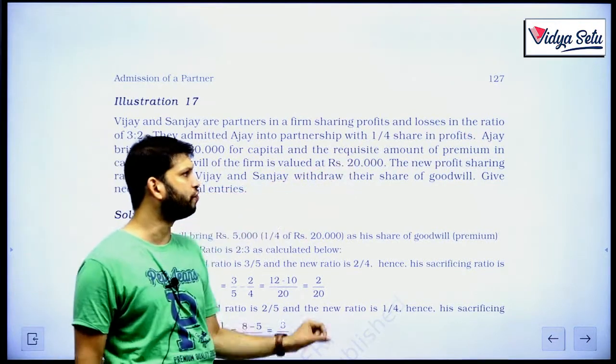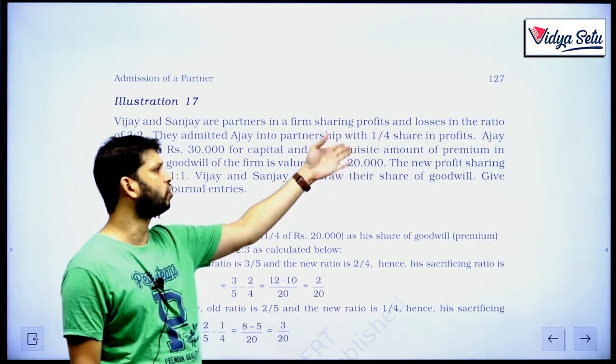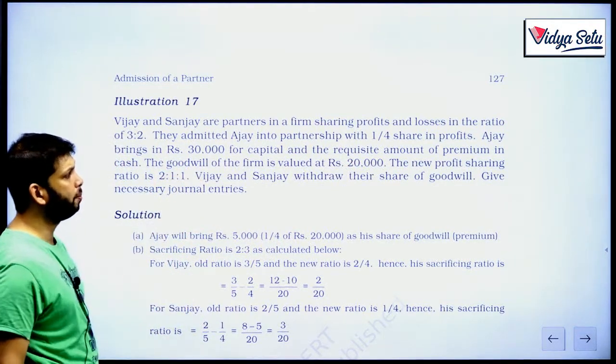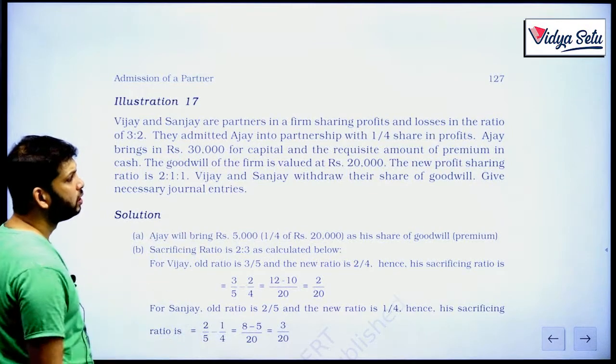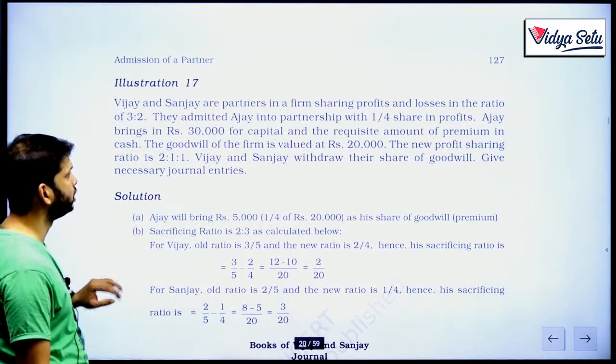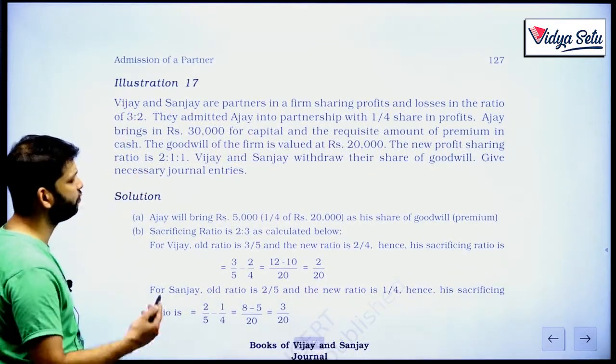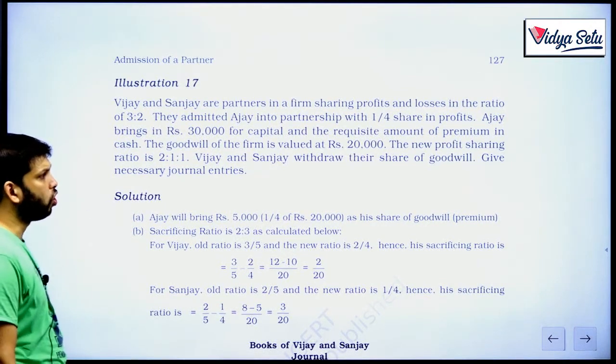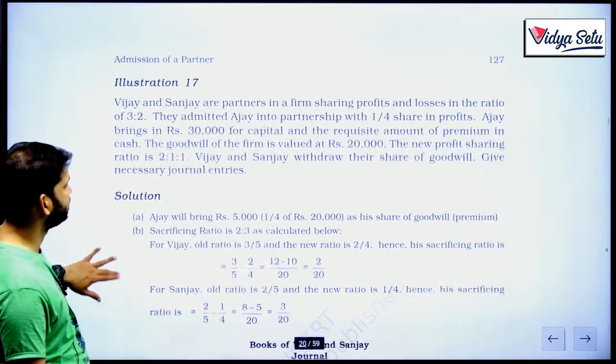He is coming just for 1/4 share. So he will bring just 1/4 of this amount. Okay, he is not getting the entire share. That's why he will not bring the entire 20,000. The new profit sharing ratio is 2:1:1. So we have the old ratio, we have the new ratio. We can find out the sacrificing ratio. Vijay and Sanjay withdraw their share of goodwill, give necessary journal entries.